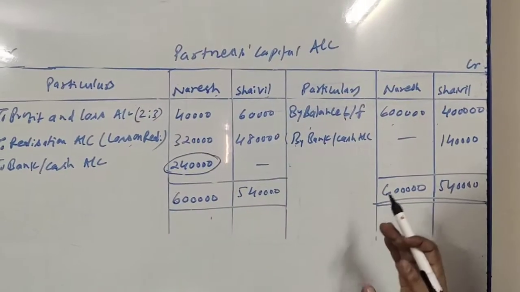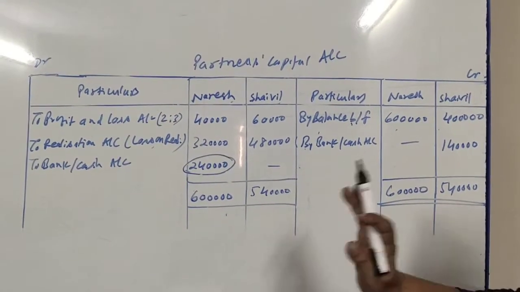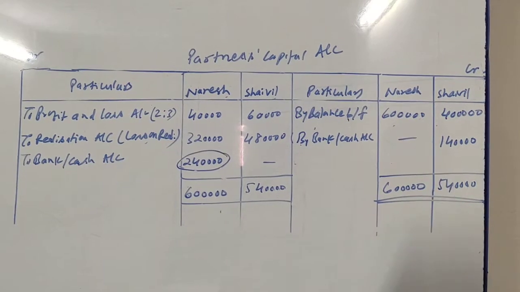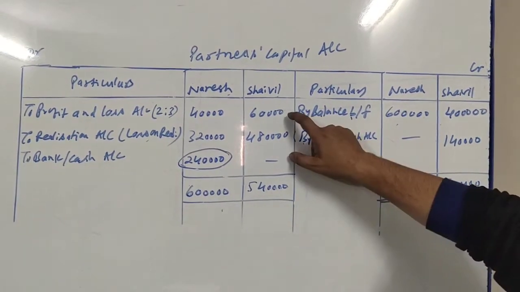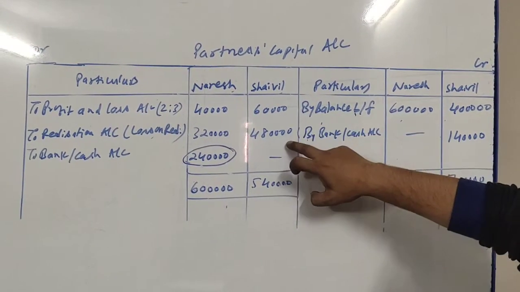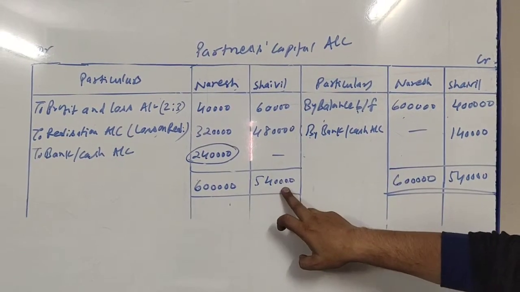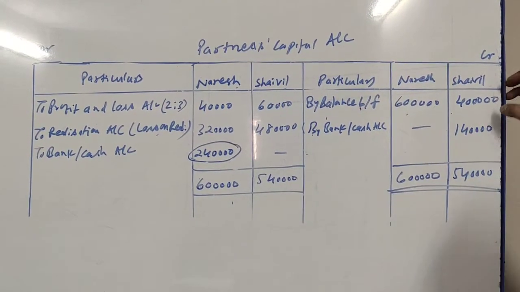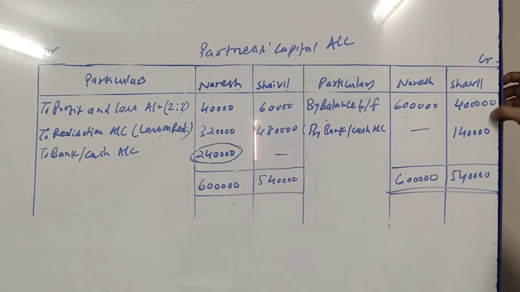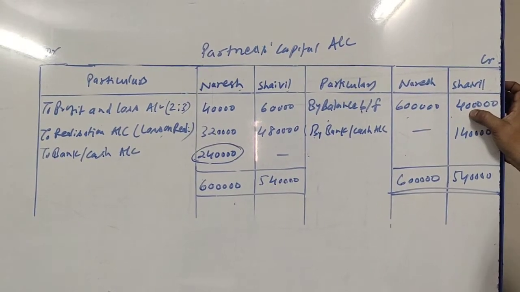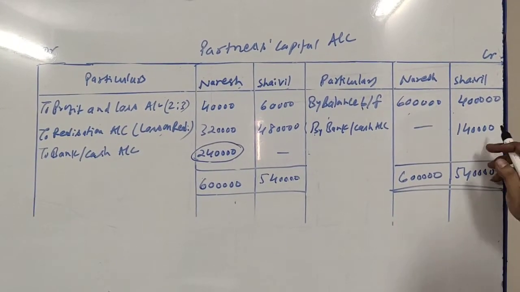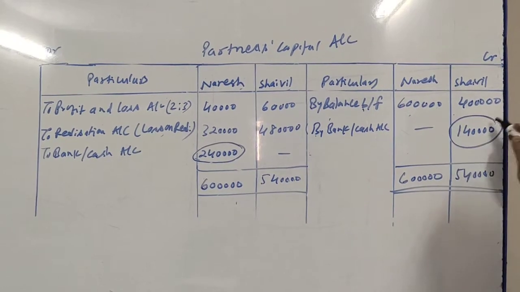Okay, let us close Shevil's account. We have already finished with Naresh's capital account. Now Shevil's capital. On its debit side there are two items, 60,000 and 4,80,000, and the total is 5,40,000. At the credit side there is only one item and the total is rupees 4 lakh. So the difference comes at the credit side, which is 1,40,000.